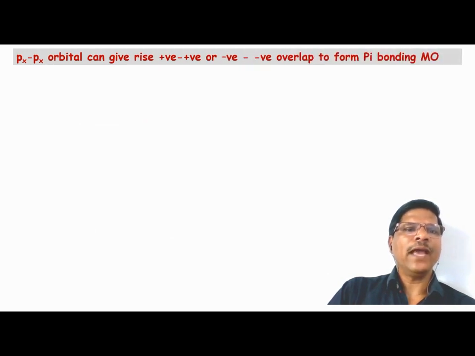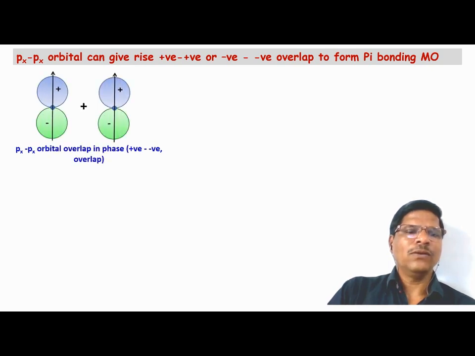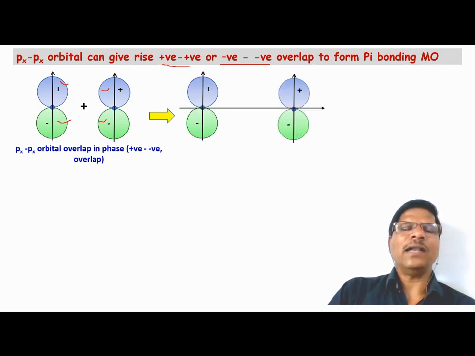Now the px interaction. We have the px interaction, where positive-positive and negative-negative overlap is possible. When these two orbitals combine with each other, they form a bonding molecular orbital.